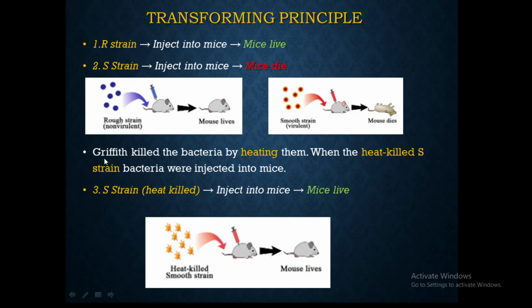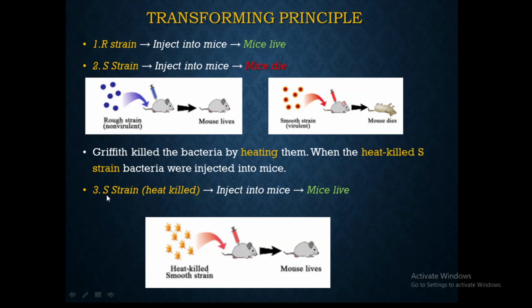And here is the interesting part. Griffith made a small twist here. He took the S strain, which is otherwise virulent, and heat killed it, which means the bacteria were subjected to heat, boiled or given heat treatment. Thereafter, this S strain bacteria was injected into the mice.